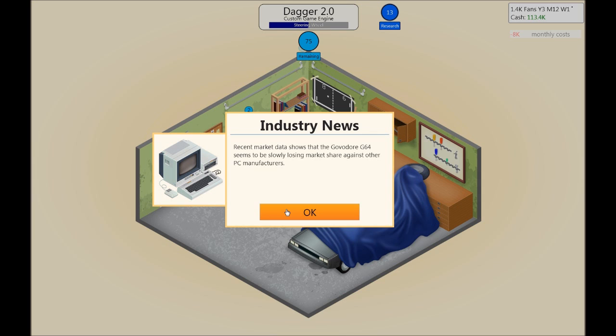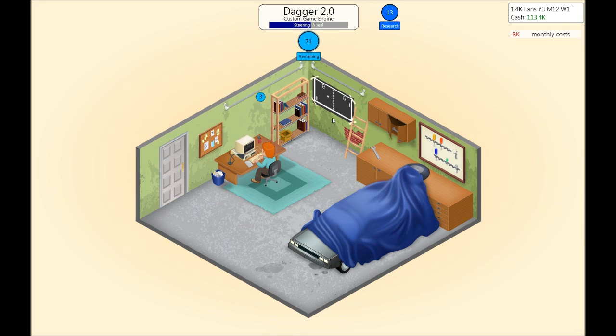Anyway, the G64 is about to disappear. Recent market data shows that the Commodore G64 seems to be slowly losing market shares against other PC manufacturers. In an official statement, the G64 employees said that the company has been unsuccessful in introducing higher-priced computers to compete against newer and more advanced PCs. So it will be phased out of the market eventually. So the trick is not to develop games for that console or that platform, because since it's about to be phased out at this time, it wouldn't be a good idea to do that.